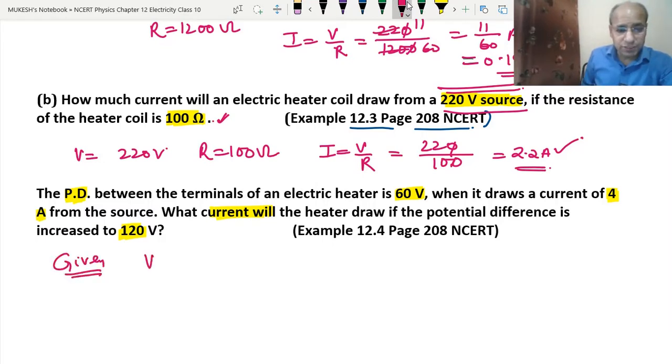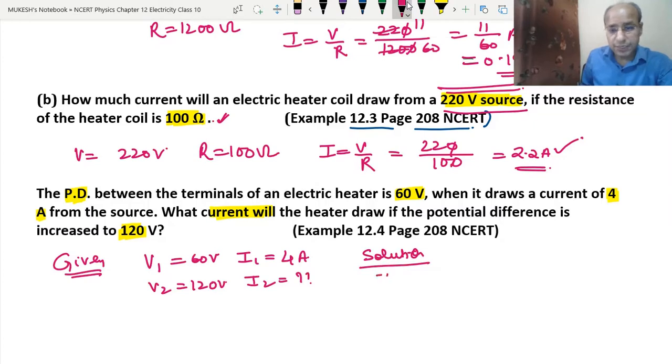See, the potential difference means V1, we have 60 volt, and the current it is drawing, I1, is 4 ampere. Now we have to find I2, how much current it will draw now, because the heater is the same. That means we have made the potential difference 120 volt. Okay. Now the solution.